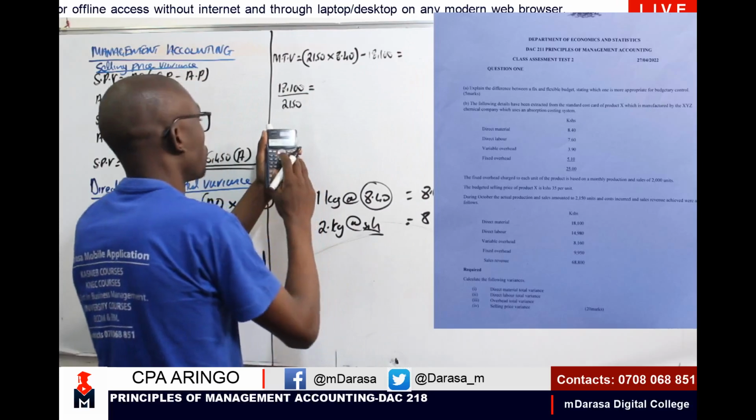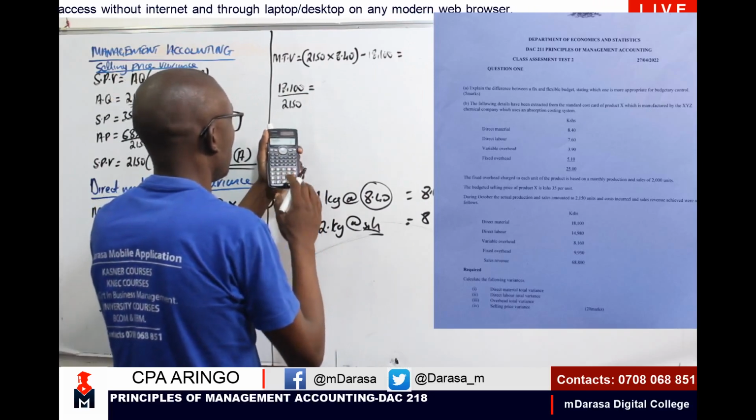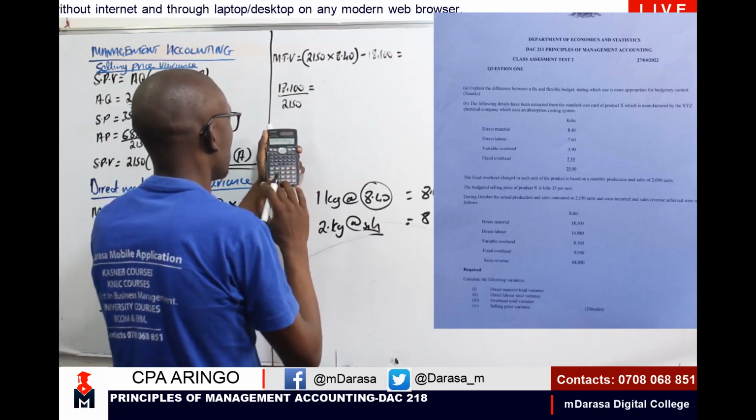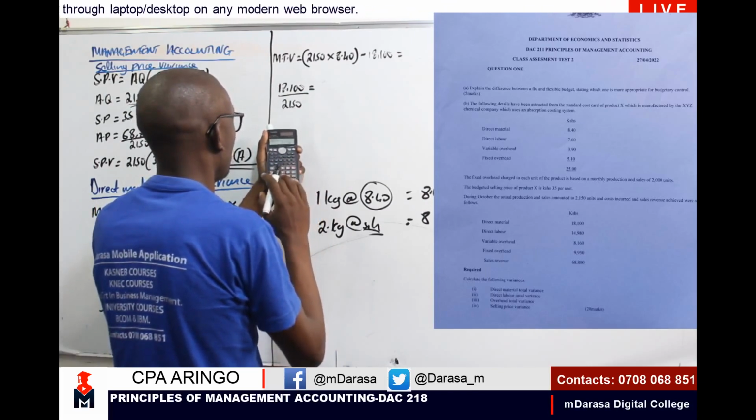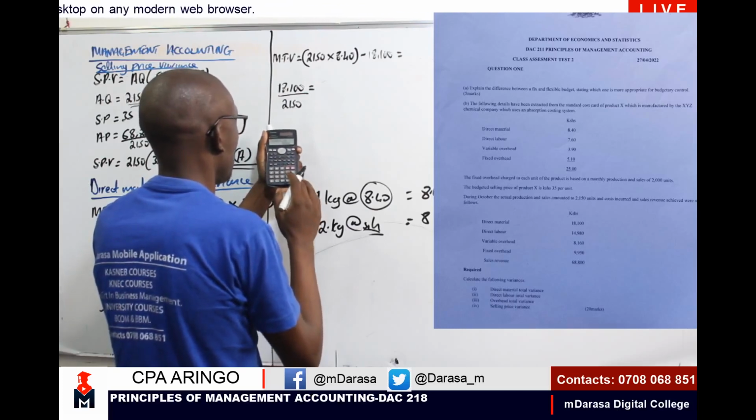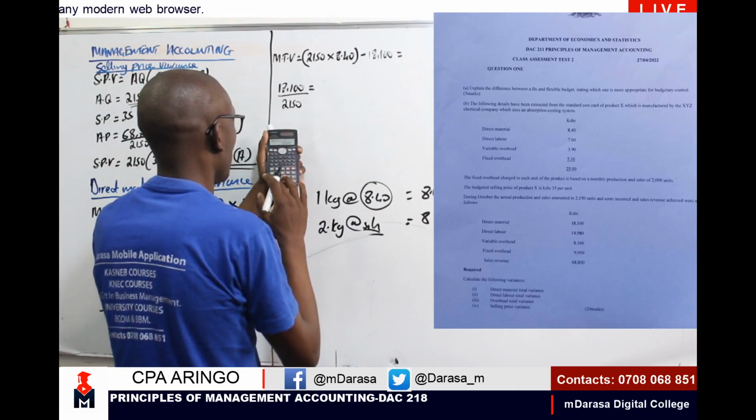We should be talking of 2150 times 8.40, minus 18,100.